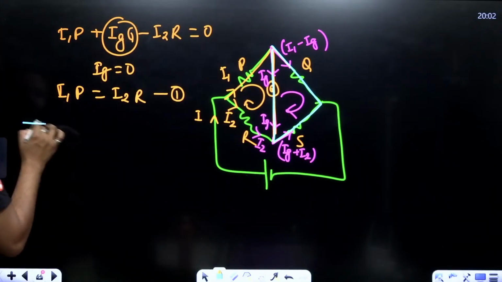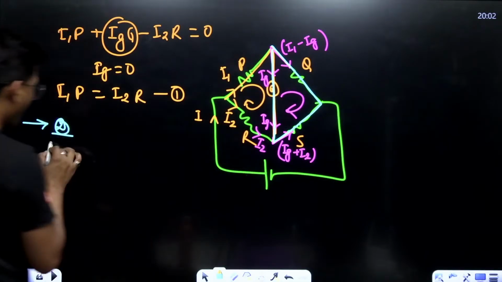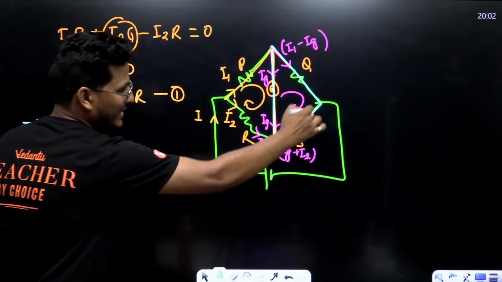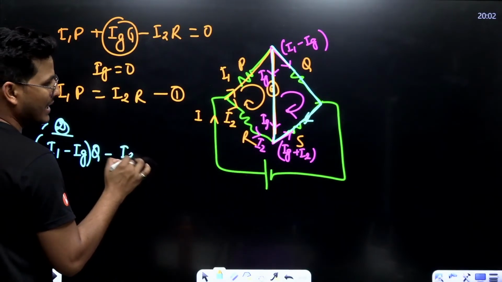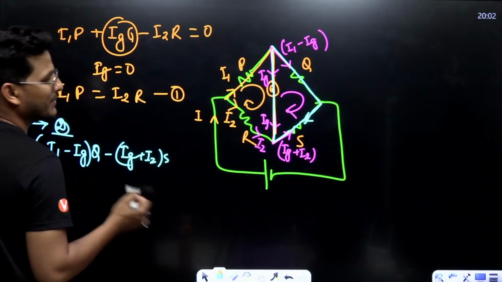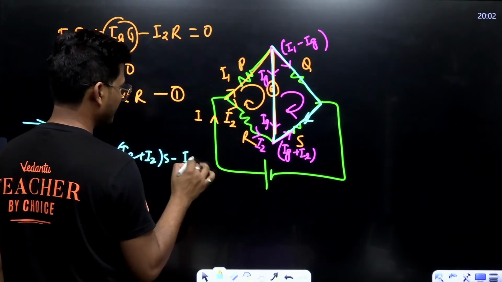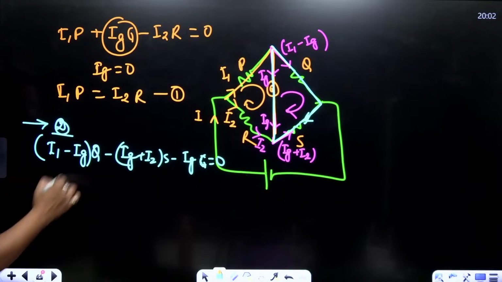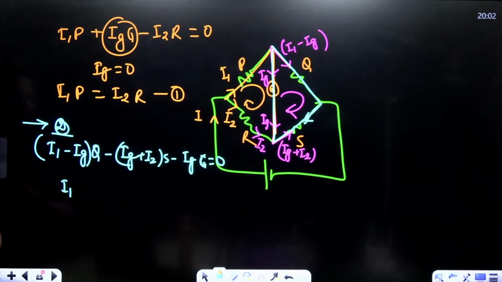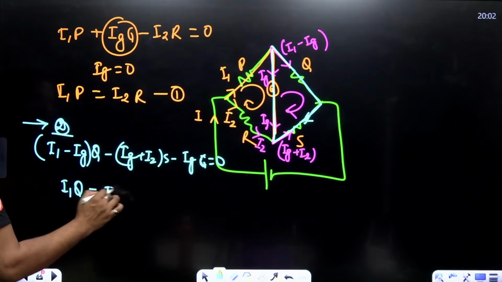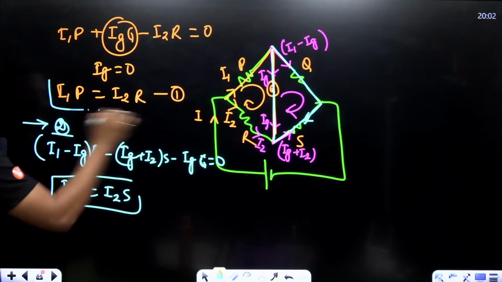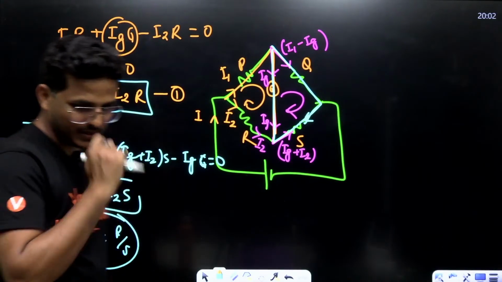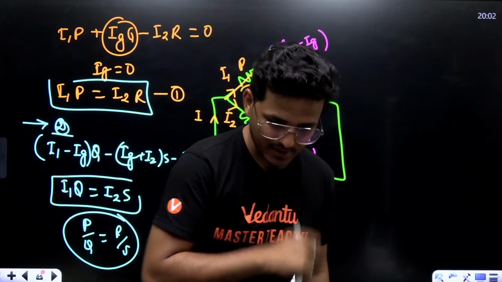That means in loop 2, I1 minus Ig times Q minus Ig plus I2 times S minus Ig times G equals 0. From here, I1 Q equals I2 S. Dividing these two, I1 cancels, I2 cancels, then P upon Q equals R upon S. Is it?